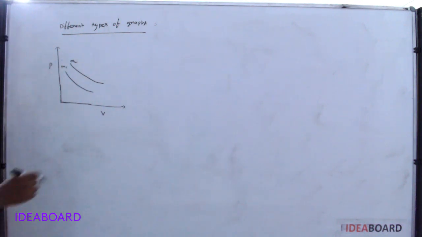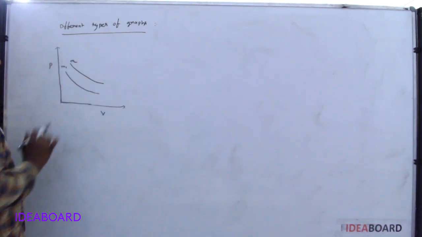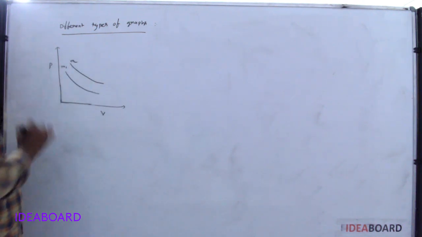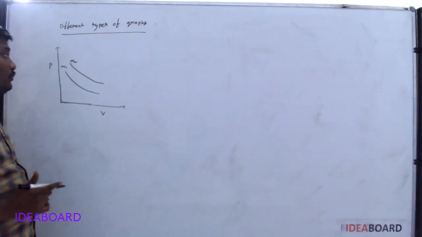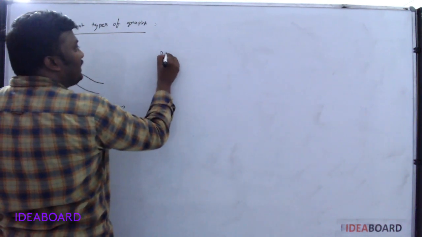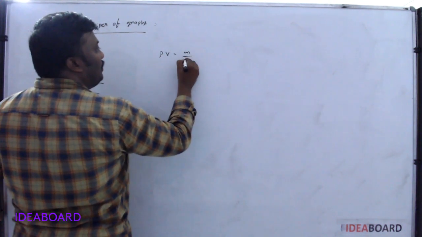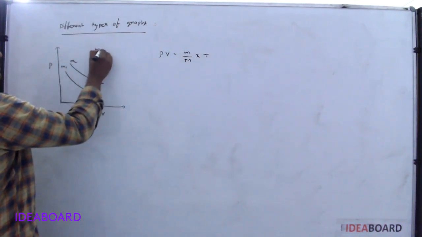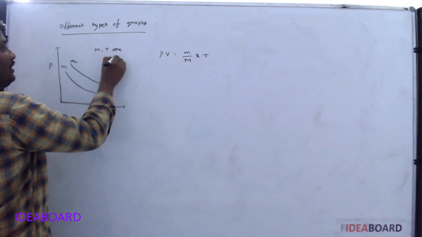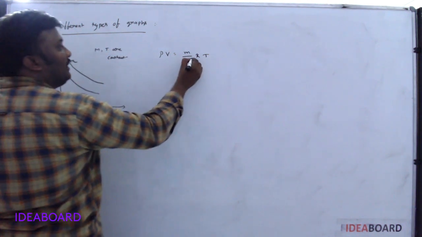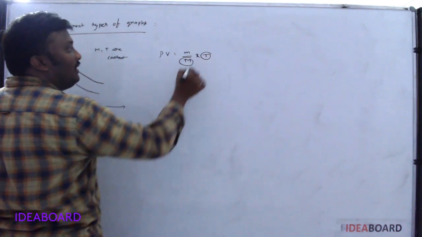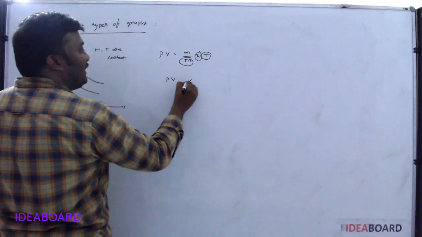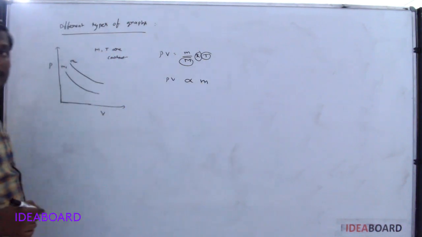Suppose the graph is given like this, between pressure and volume, with two rectangular hyperbolas having the values of m1 and m2. What is the relation between m1 and m2? Take the ideal gas equation, PV is equal to small m by capital M into RT. In this process, m and T are constant. Universal gas constant R is always constant, so PV is directly proportional to m.